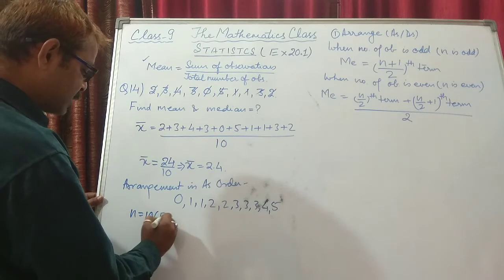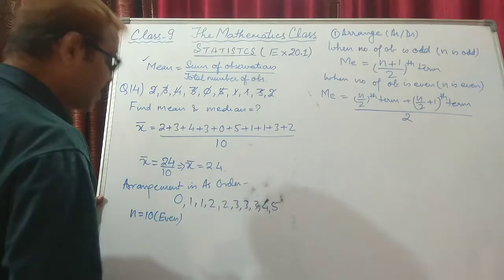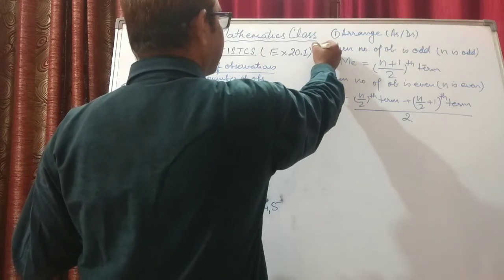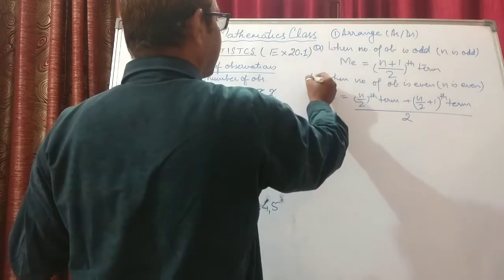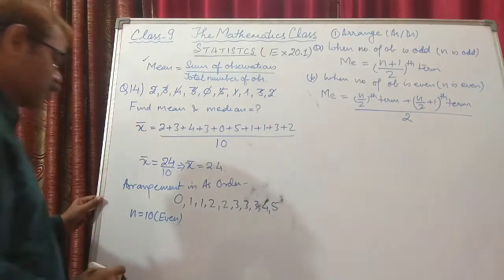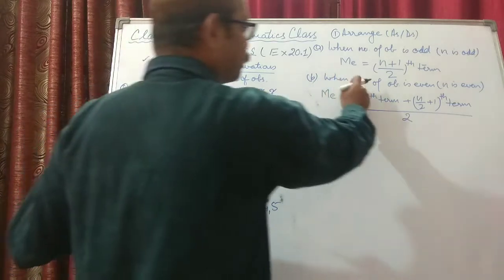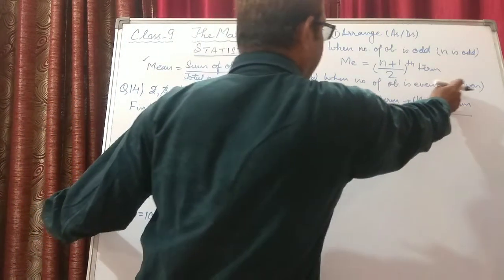And we know 10 is even. So which formula are we going to use? This one, the second formula. Let us say this is the A part of the formula and this is the B part of the formula. So what are we going to use? We will be using the B part when the number of observations is even, or n is even.